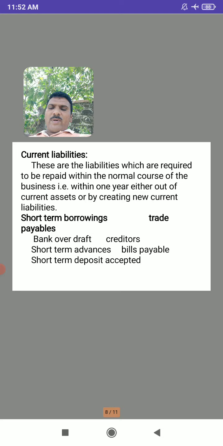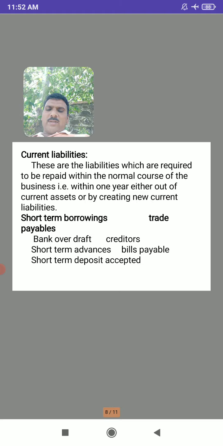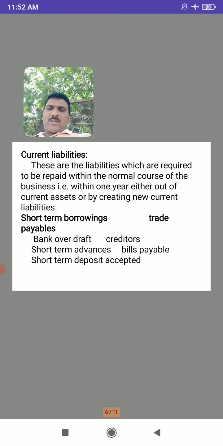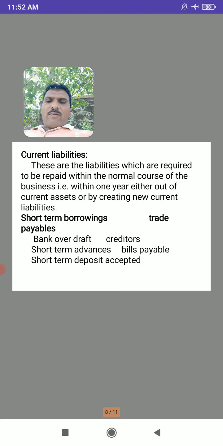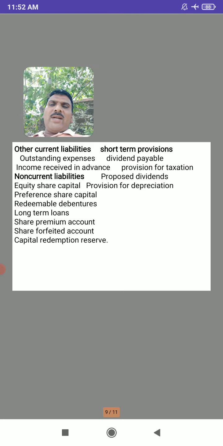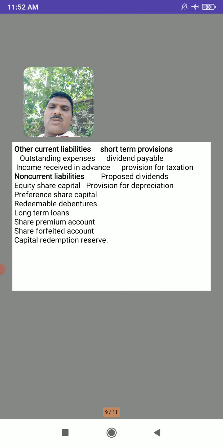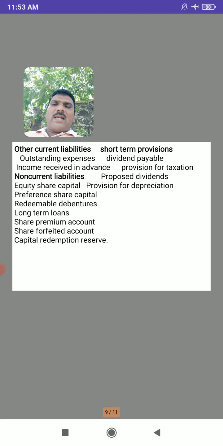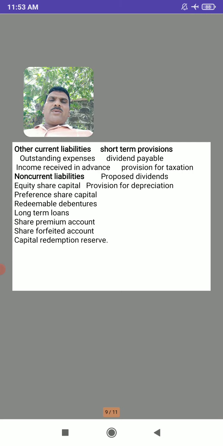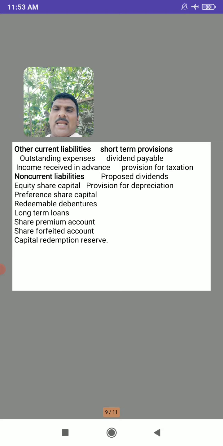So next, trade payables. We already know under the heading trade payables only two things we take, that is creditors and bills payable. So these are the two trade payables which are very easily payable within a period of 1 year. So next, other current liabilities, so outstanding expenses and income received in advance. So these are the two important other current liabilities.